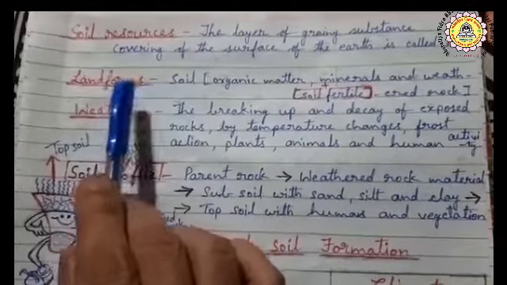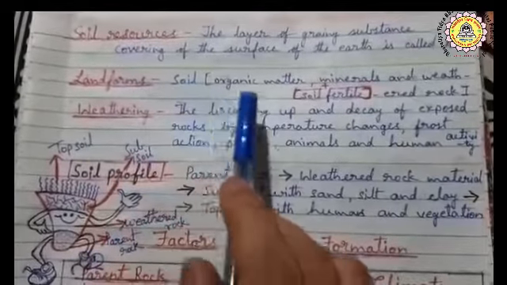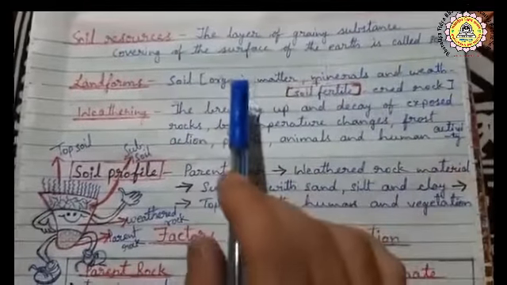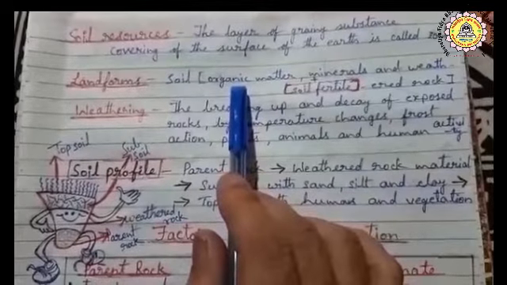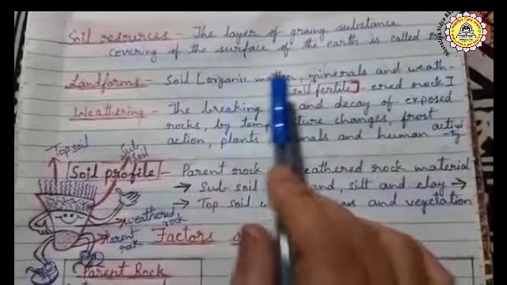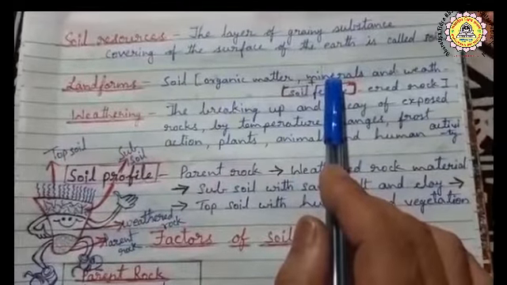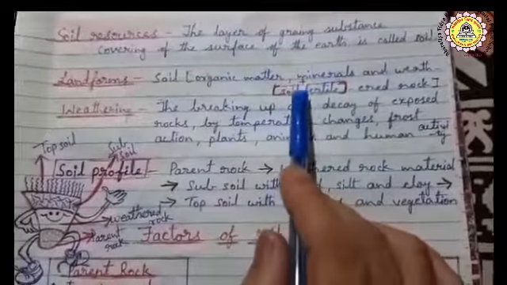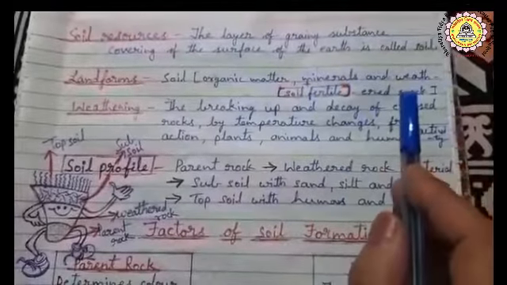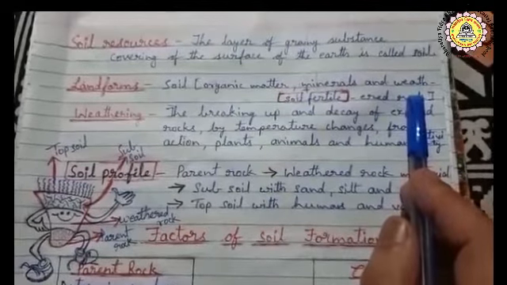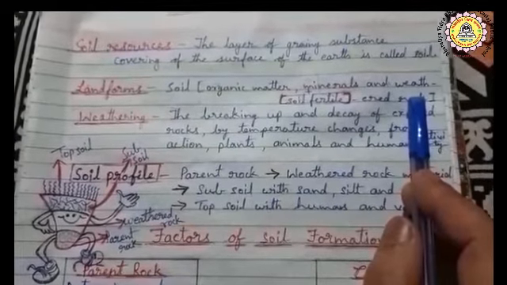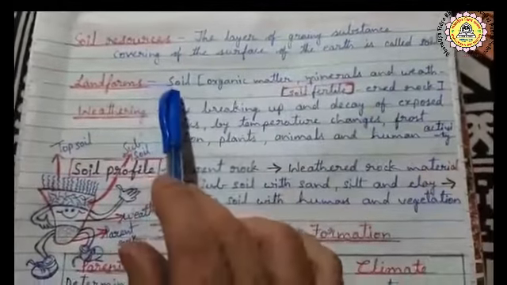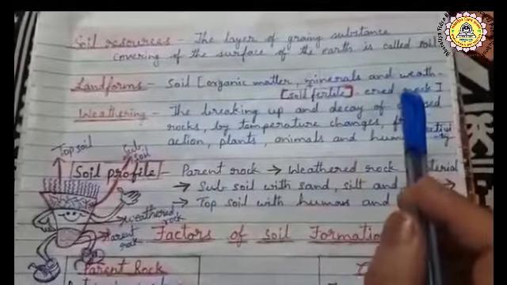So, from the landforms there is soil, and soil contains elements like organic matter, minerals, and weathered rock. What is organic matter? The waste of animals and plants is known as organic matter, and minerals are present in the soil. The mixture of both organic matter and minerals makes the soil fertile. Now, weathered rock. Weathered rock means the breaking up of rocks from big to small pieces. This is also an element of soil. So soil contains organic matter, minerals, and weathered rock.